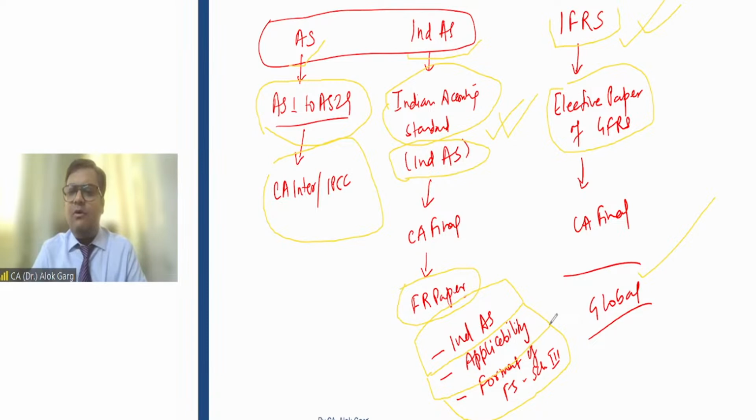Third, I am going to cover the format of financial statements under Ind AS. And when I'm talking about the format of financial statements, it is Schedule 3, right? But in Schedule 3, format is given for companies which are applying AS, and format is also given for companies which are applying Ind AS. So I am going to talk about Division 2 of Schedule 3, as far as format of financial statements is concerned. So these are the three agenda items I have today with all of you, right? I hope the context is clear to all of you.